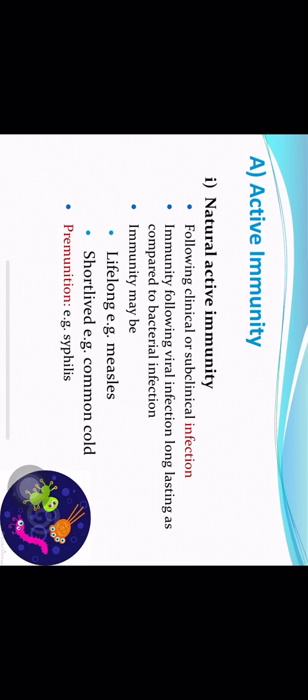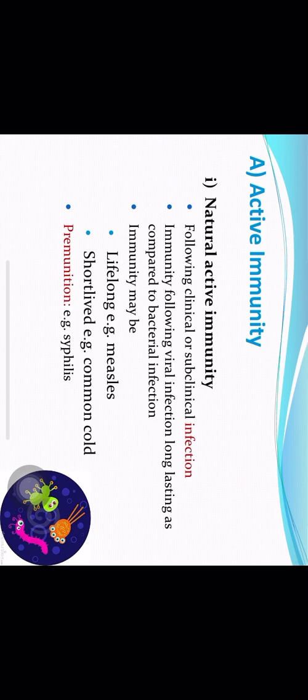Then lifelong immunity is acquired in several conditions like in measles. Then there is one kind of immunity known as premonition immunity. It occurs in some conditions like malaria and syphilis. In premonition immunity, the person is immune to a particular disease only as long as the person is suffering from that disease in active state. Once the person gets cured of the disease, the person again becomes susceptible to that infection.